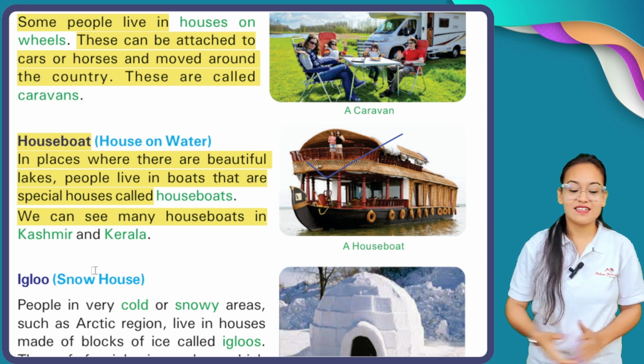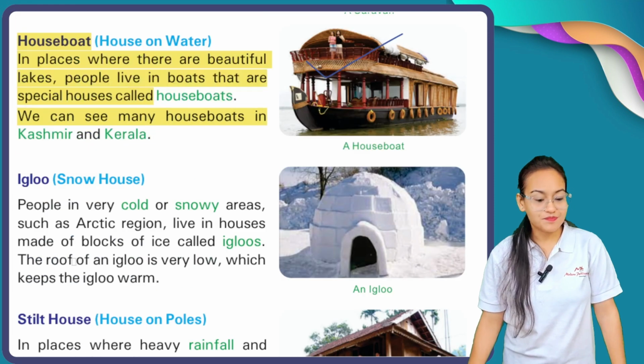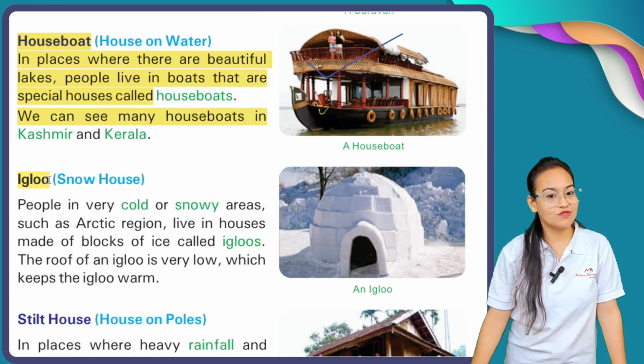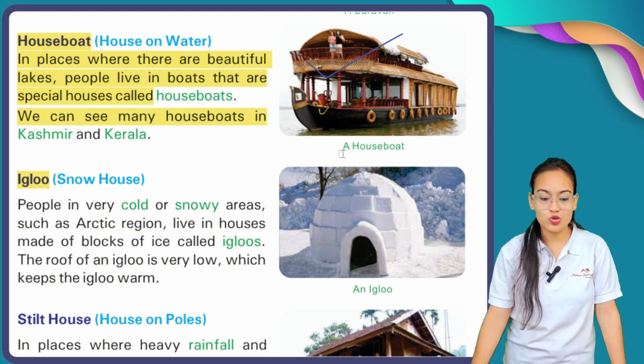Okay, now the fourth type of temporary house is your igloo. Okay, igloo is made up of snow.